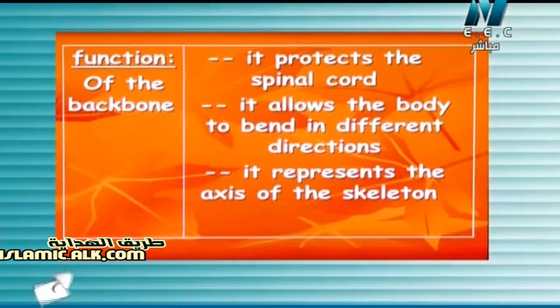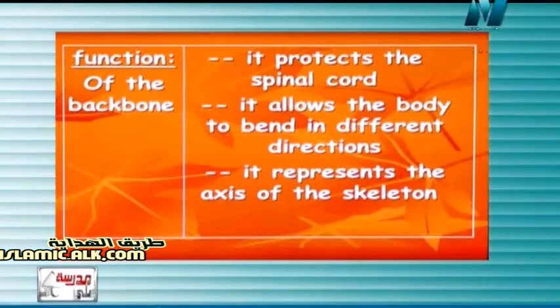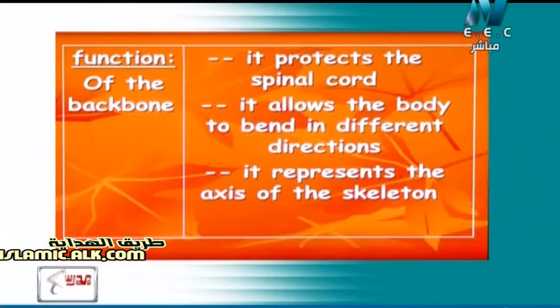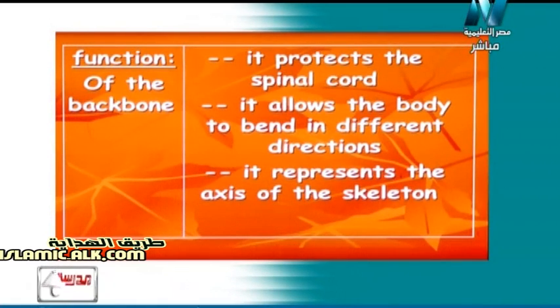Again, it protects the spinal cord from damage, and also it allows the body (بيسمح للجسم) to bend in different directions, عشان هو بيتكون من فقرات، يبقى أكيد هيسمح للجسم إنه ينحني في أكتر من اتجاه أو كل الاتجاهات تقريبا. It also represents the axis of the skeleton. So now the backbone, العمود الفقري أو vertebral column, has many functions or many roles in our body.